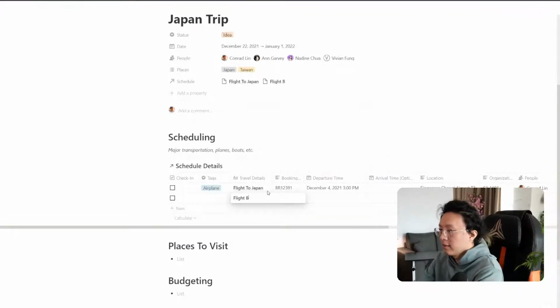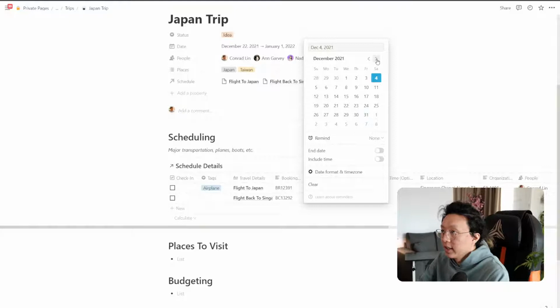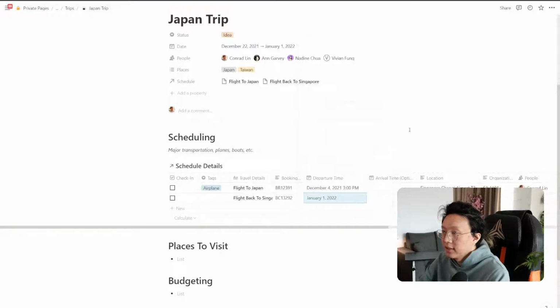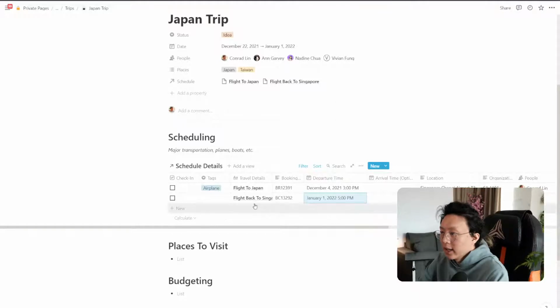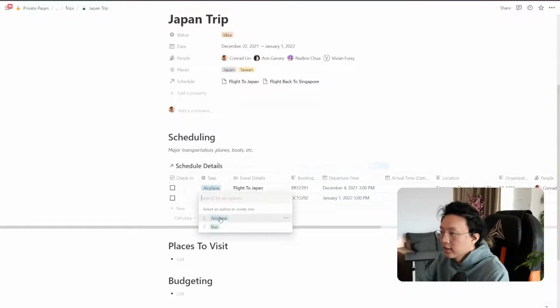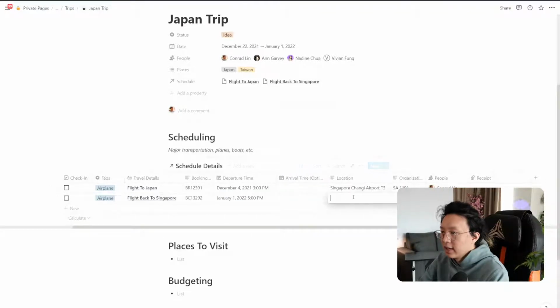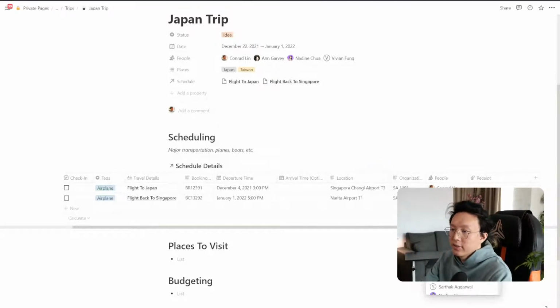Maybe we have a flight back to Singapore. I just want to show you this. Let's say again, it's BC1111, whatever. The departure time maybe is going to be, let's say, 1st Jan. And then we're going to include the time. Let's say this was 5 p.m. as well. And then we can go ahead and also schedule all these things out, right? So this is another airplane. Arrival time, again, maybe this one is going to be at Narita Airport, E1. And then again, we have SA whatever. And then we have myself again. And then you can have your receipt.